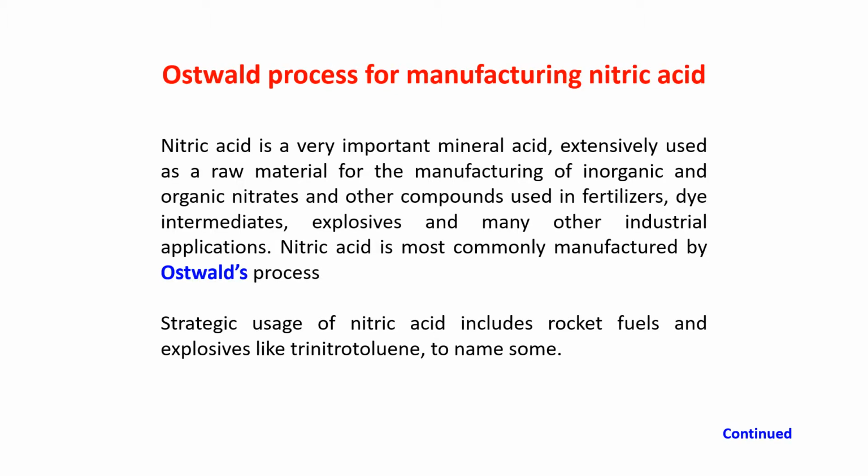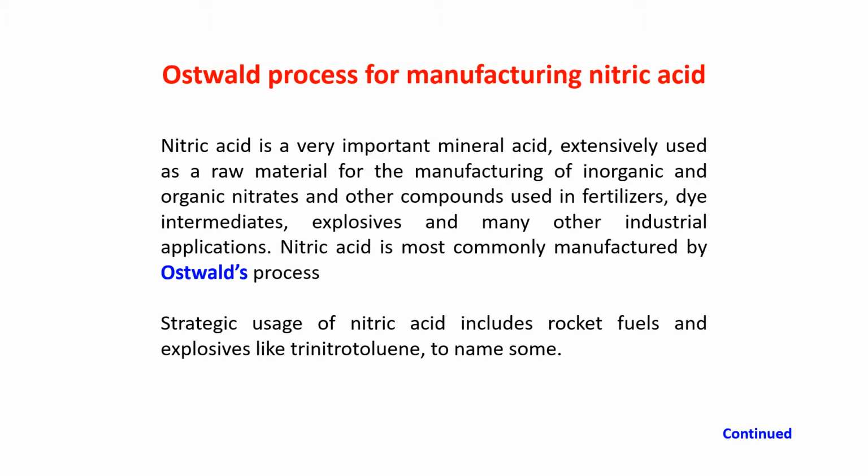In lecture 1, we have done the preparation of nitric acid in the laboratory. That means laboratory preparation of nitric acid from potassium nitrate or sodium nitrate we have done. Now this is the manufacture of nitric acid, that is the industrial process of nitric acid we will do in this video, that is Ostwald process for manufacturing of nitric acid. Nitric acid is industrially prepared by a process, and that process is known as Ostwald process.